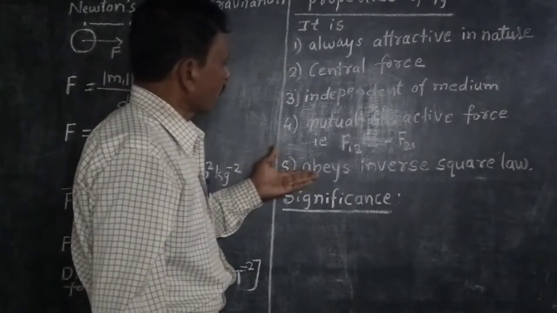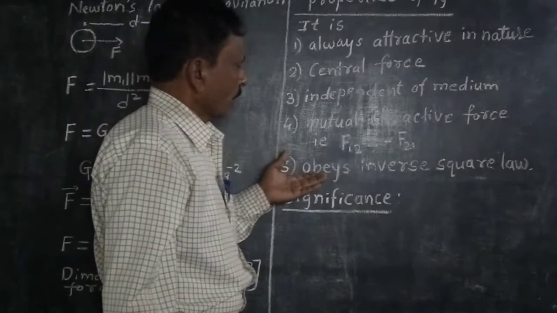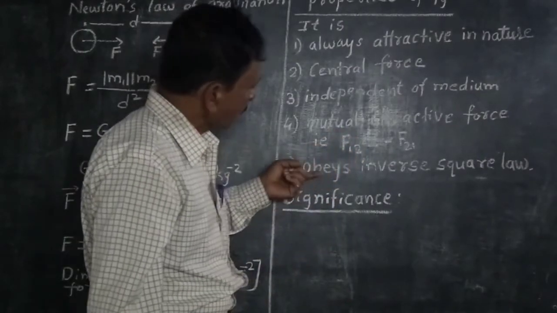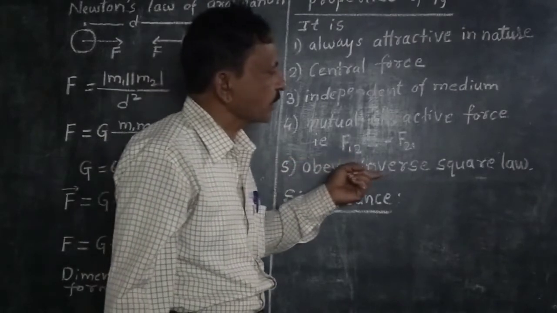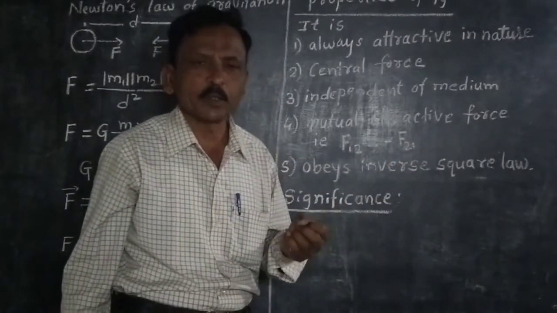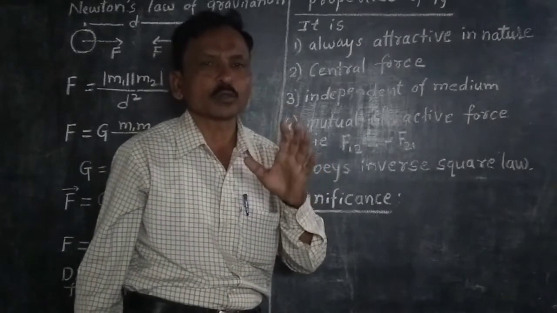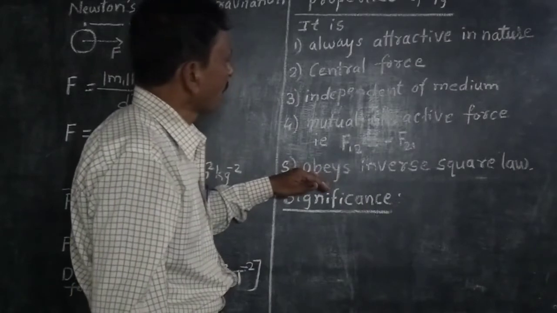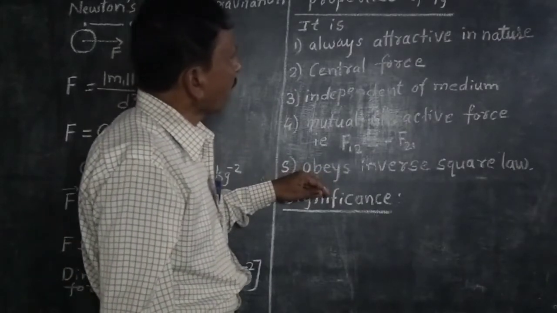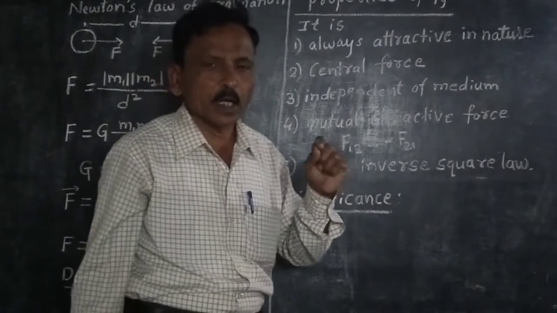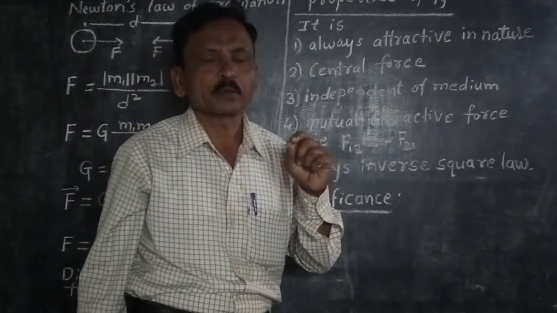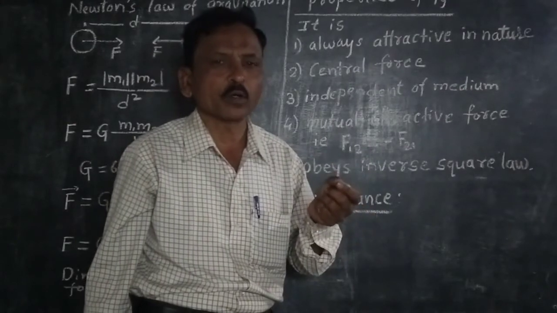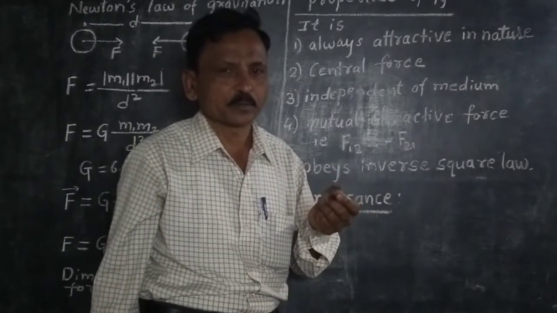Gravitational forces obey the inverse square law. Similarly, the electrostatic force also obeys the inverse square law. Gravitational forces are valid for point masses and electrostatic forces are valid for point charges.